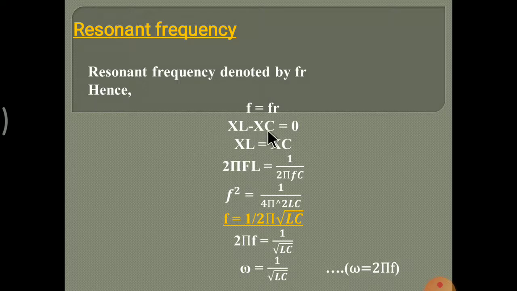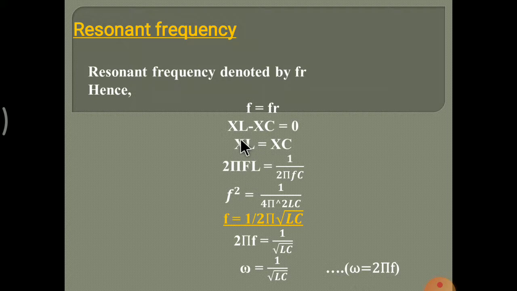This is a series circuit, so the current is the same in every element, and the frequency of the supply is the resonant frequency, because in the resonant circuit XL minus XC is 0 and only the resistor remains. This is a purely resistive circuit, so F is equal to FR.